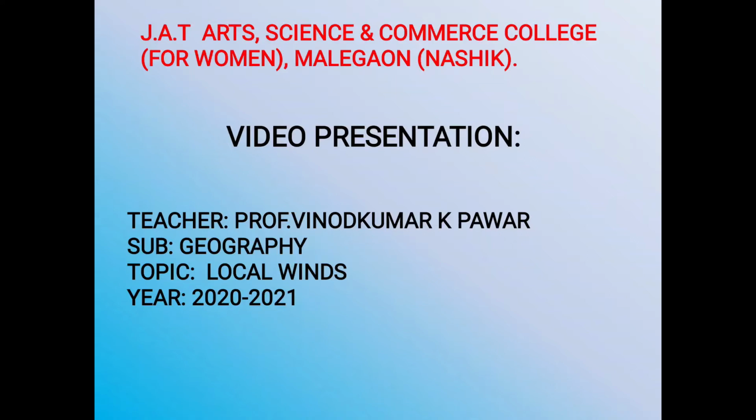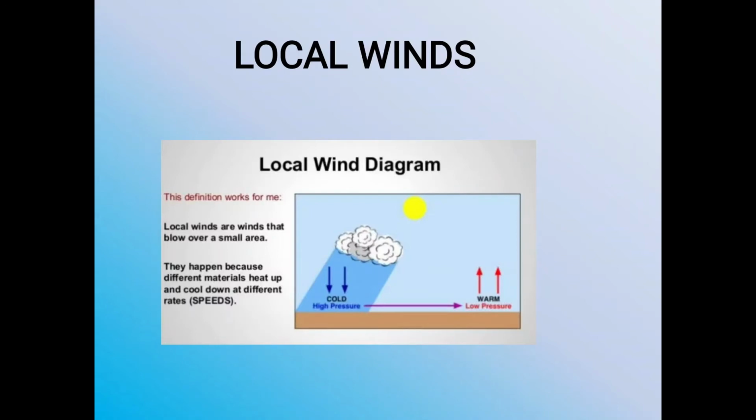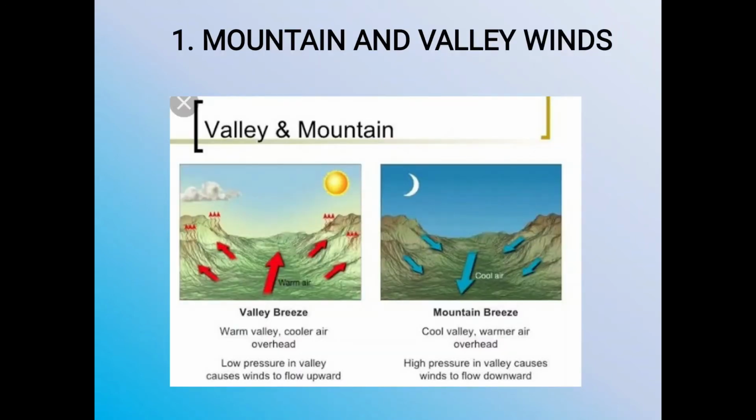Number one is the mountain and valley winds. These winds blow in mountainous areas and they undergo a daily reversal. The mountain winds or the mountain breezes blow from the mountain tops to the valley bottoms or floors during nights. During the nights, the mountain sides radiate heat and become cool.